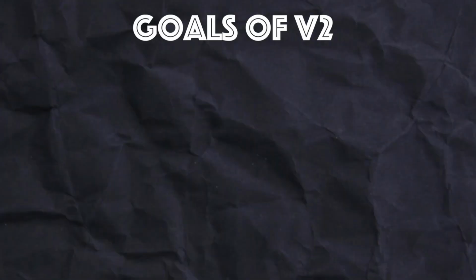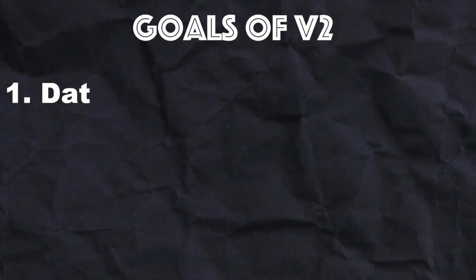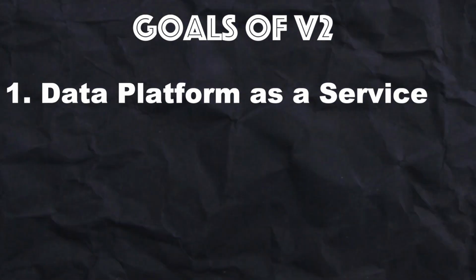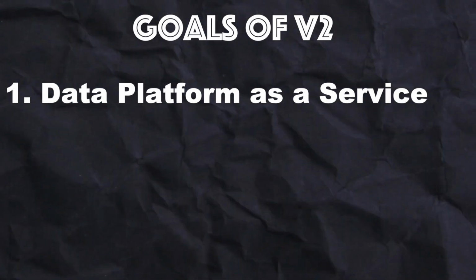When the data started growing, they were having latency issues, and they decided to build version 2 of this system. Now here are the goals of the second system. Data platform as a service. That means anyone in Dream 11 should be able to push or consume data without data engineers' involvement.